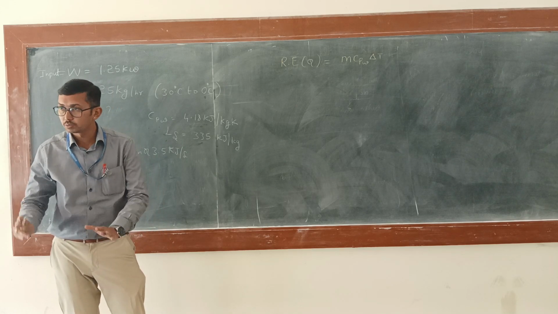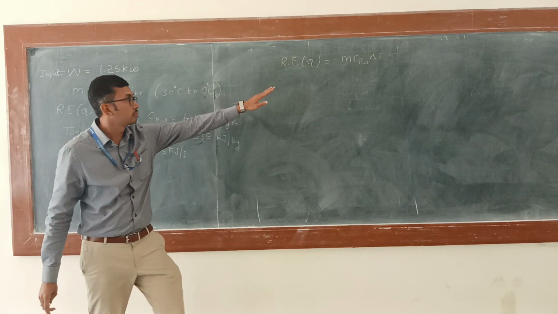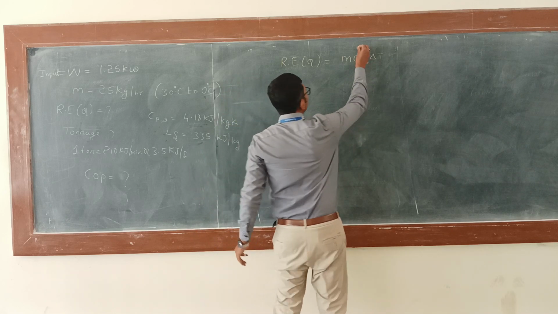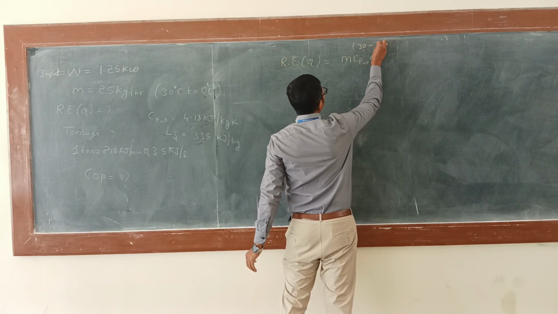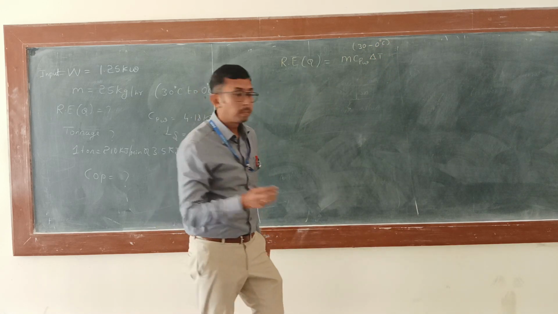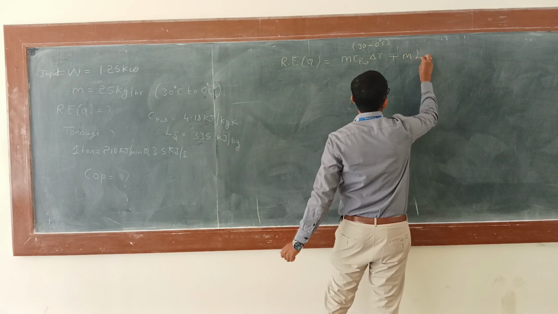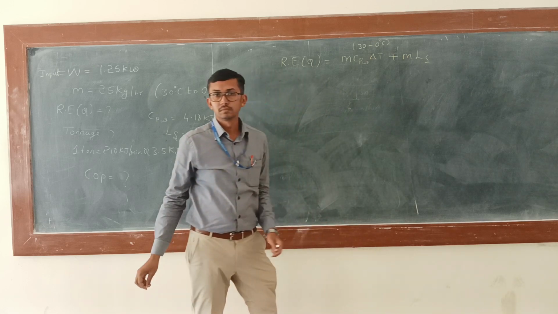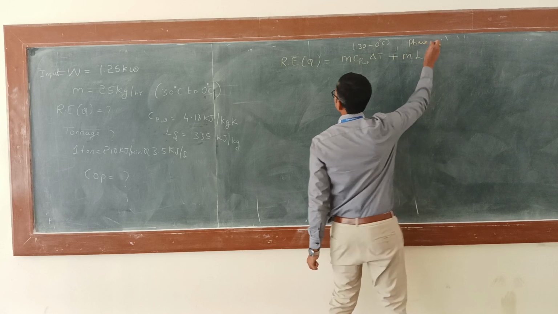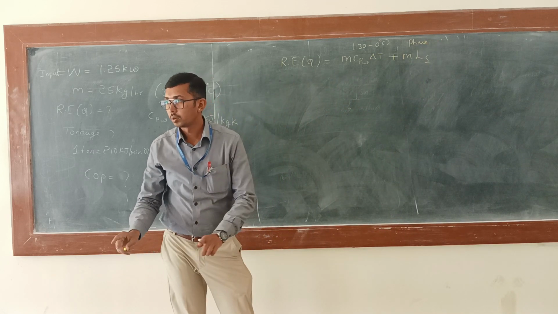Therefore, in this problem, the refrigerating effect, that is Q, is given by m Cpw delta T, that is from 30 degrees to 0 degrees Celsius, plus m into Ls. This is for the phase change. Are you able to understand?